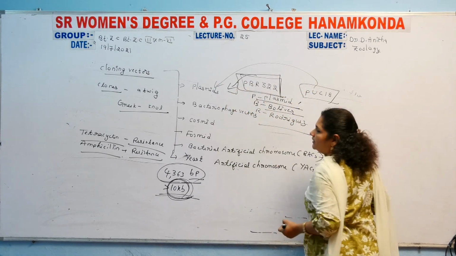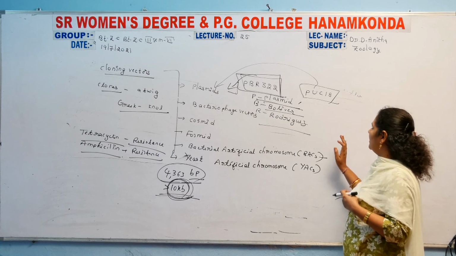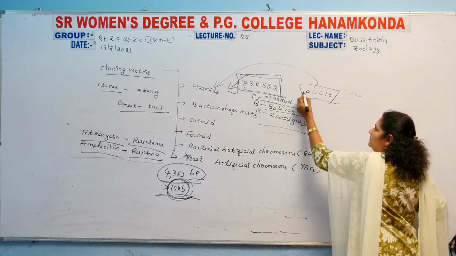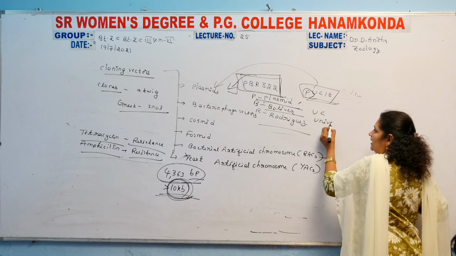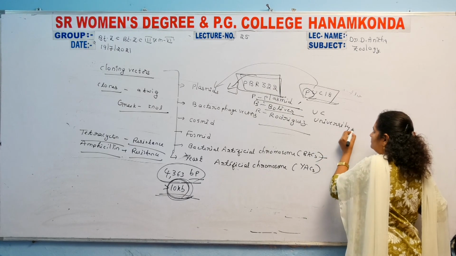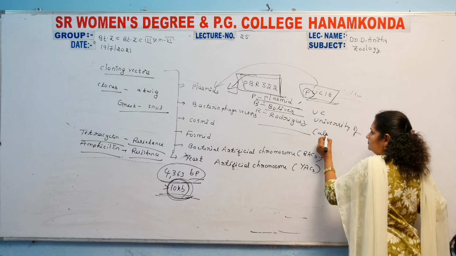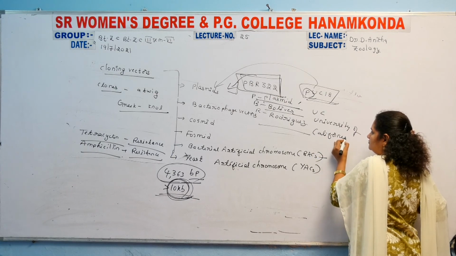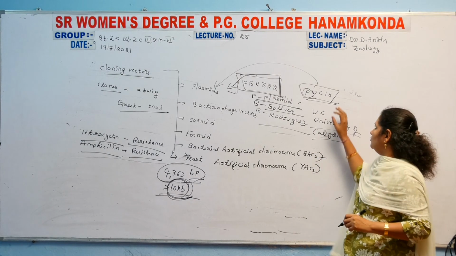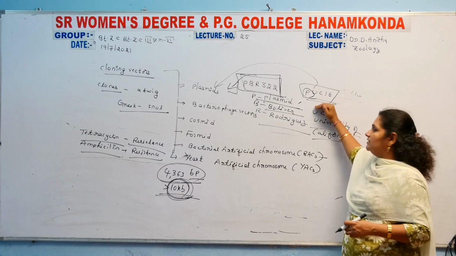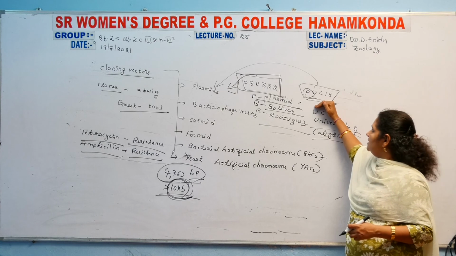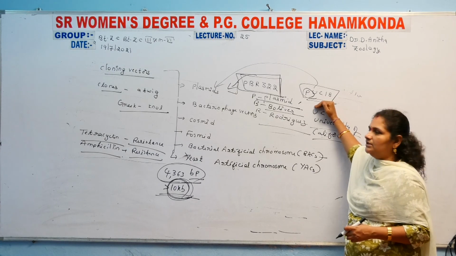These are the types of plasmids. In pUC, P means plasmid and UC means University of California, so it was mainly developed at the University of California. That's why this plasmid was named pUC18.